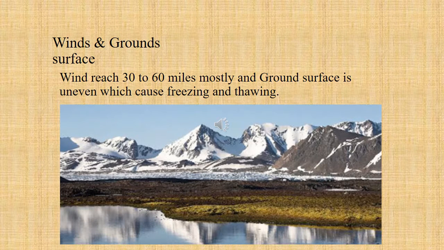Winds and ground surface. Winds reach 30 to 60 miles mostly, and the ground surface is uneven, which causes freezing and thawing. This is the area where there are mostly mountains and an uneven surface. It is also a factor which contributes to the coldness of that area, and the winds are from 30 to 60 miles mostly, on average annually.